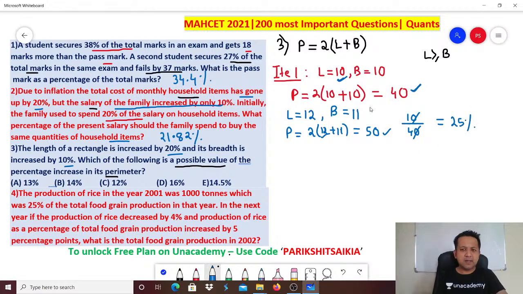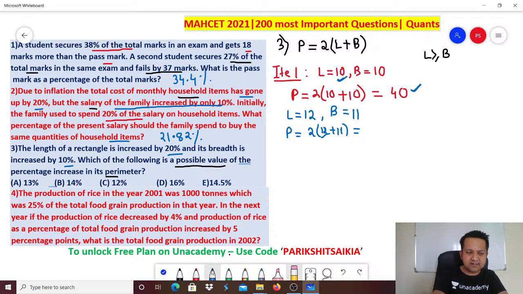Any doubt in this? Let's just check the calculations once again. 10 plus 10, 20. 20 into 2, 40. And then 23 into 2, oh, 46. This is 46. Yeah, this is a small calculation error. So what is the percentage increase? Difference between the two values, which is 6, divided by the original value, which is 40. So 6 by 40 into 100 is 15%. This answer is possible.